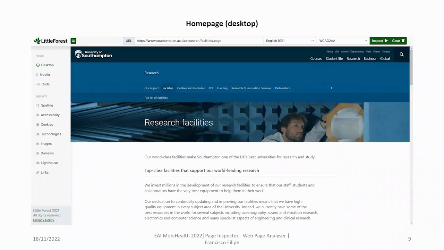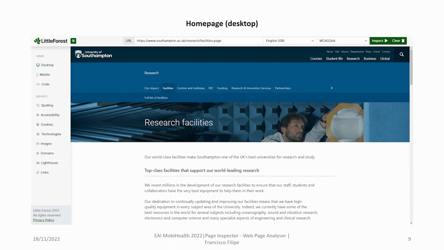The platform's homepage allows the user to view the desktop version of the page to be analyzed. The page can also be loaded by entering the URL in the top bar, as well as selecting the page language and the WCAG accessibility level. In the sidebar, there are different views: desktop, mobile, and code.